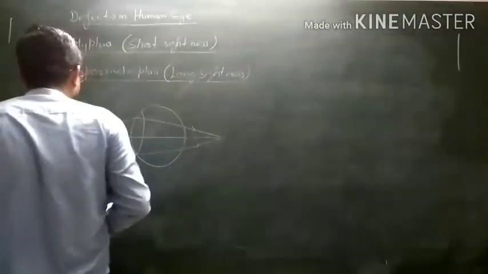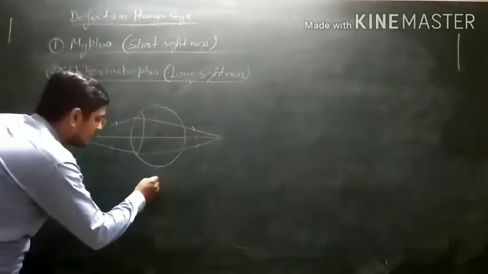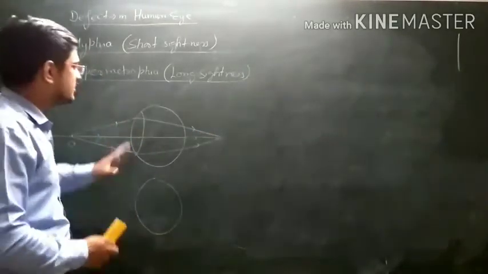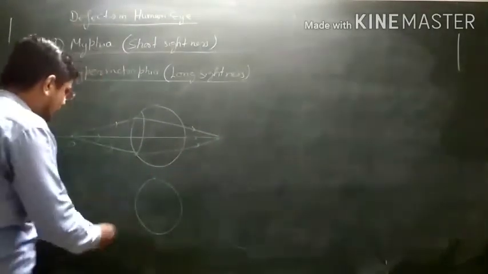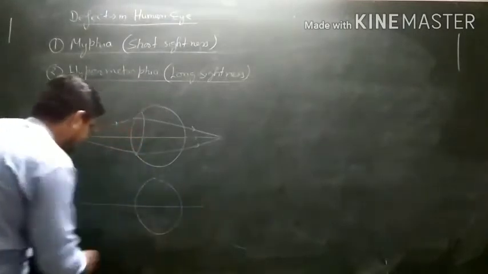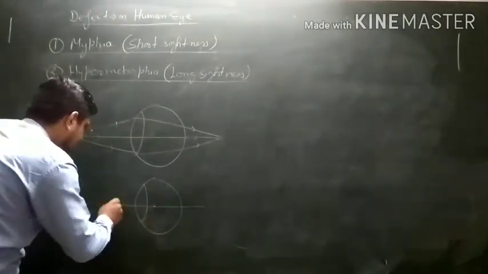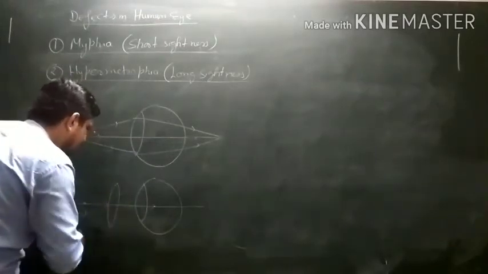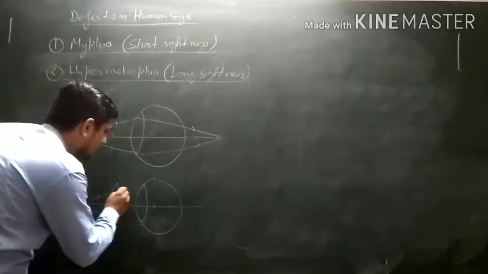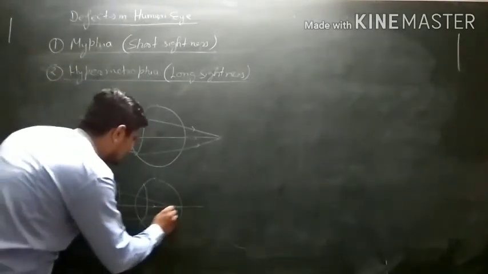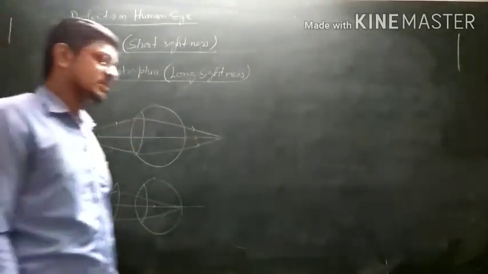This defect can be removed by placing a convex lens, because we know that the rays are diverging. We need to converge the rays. So for converging, we place a convex lens in front of the eye, due to which the rays coming from the object converge at the retina, and in this case the object is seen clearly.